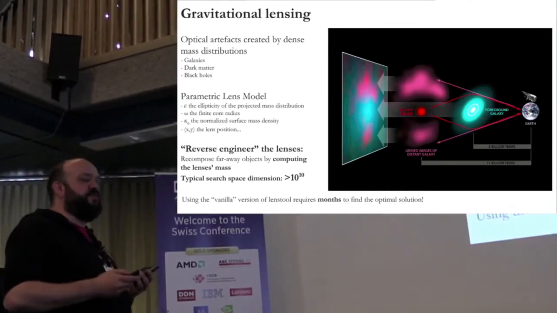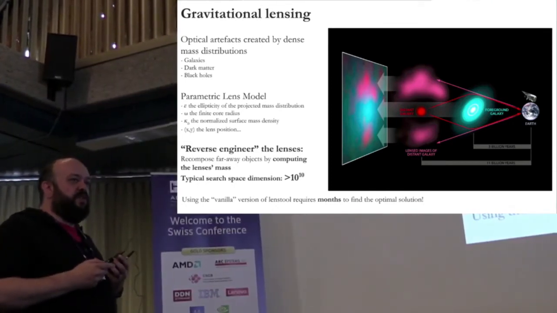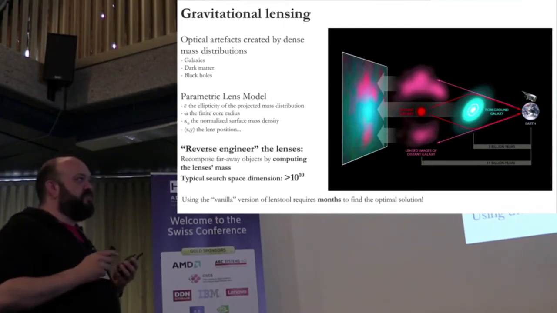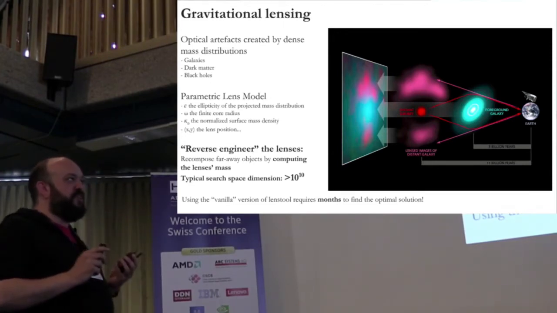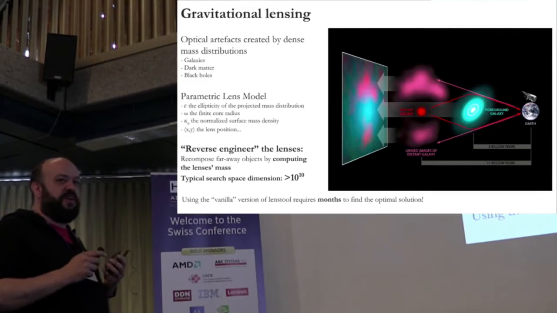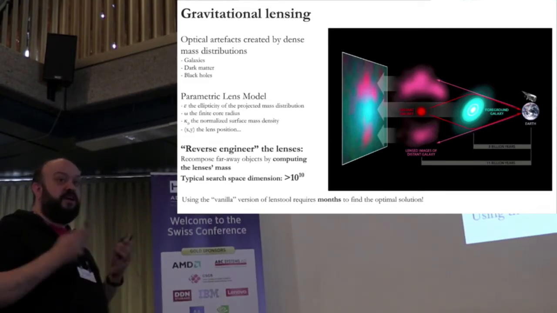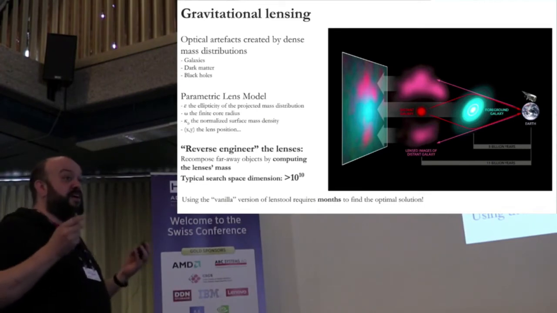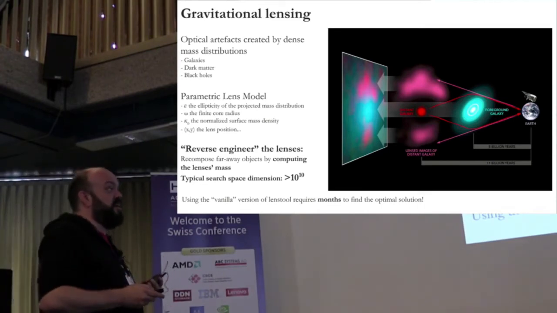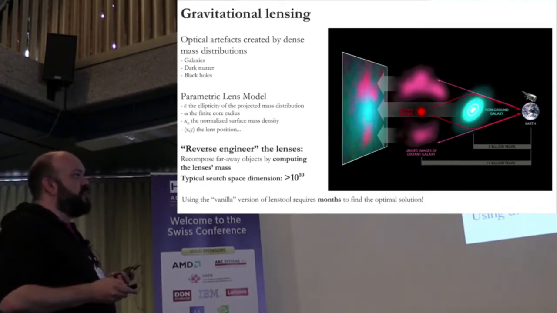This is extremely powerful because, for example, gravitational interaction is the only way dark matter interacts with classic matter, so it's the only way we can see dark matter in space.